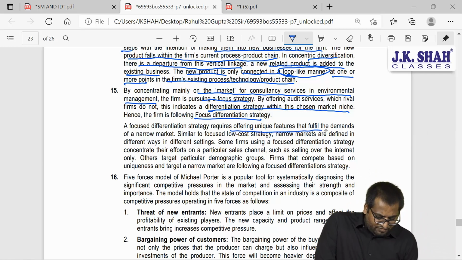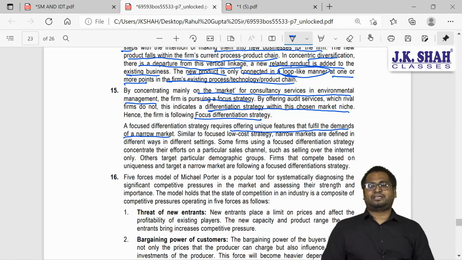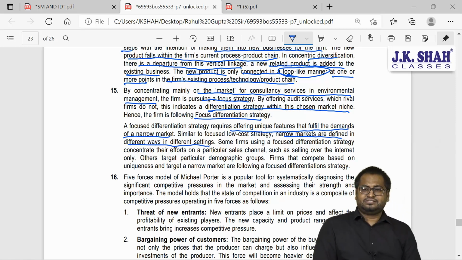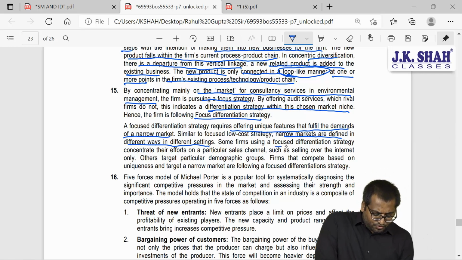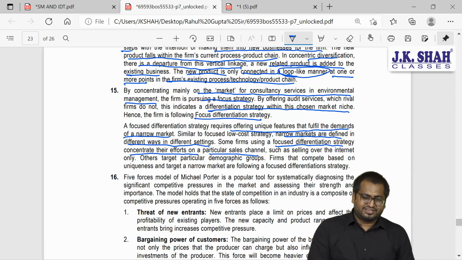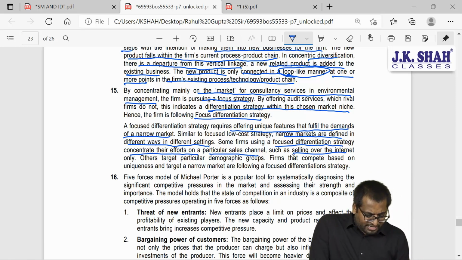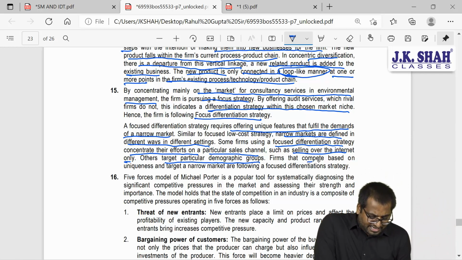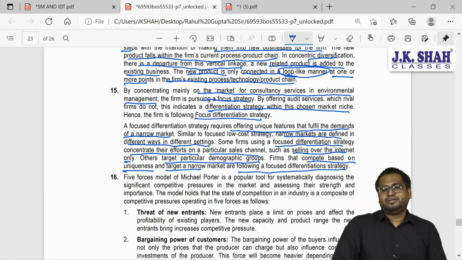So we will offer unique features that will fulfill the demand in a narrow market. So unique services in a small market, narrow market, specialized market. So narrow markets are defined in different ways in different settings. Some firms use focused differentiation strategy to concentrate their efforts on a particular sales channel, narrow market, selling over internet, or target a particular demographic group, a particular population. Firms that compete based on uniqueness and target a narrow market are following focused differentiation.